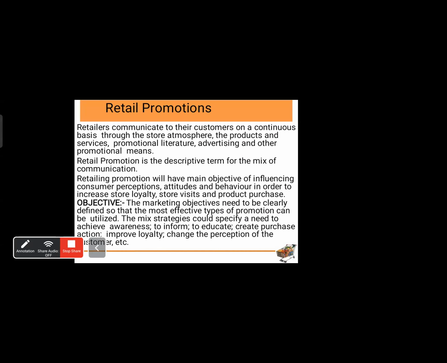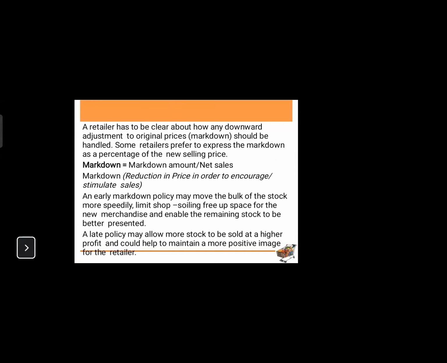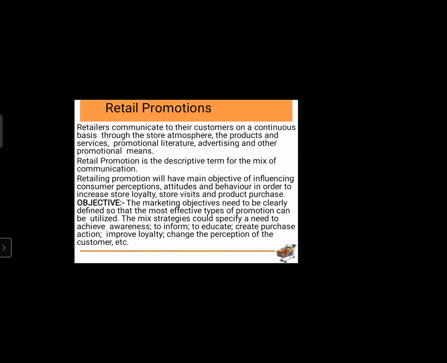Now markdown price is relevant with markdown amount divided by net sales. There are certain situations where they want to liquidate the existing stock. Now retail promotions, what we have seen so far: product, price, and the third P is promotions. How do retail promotions happen?